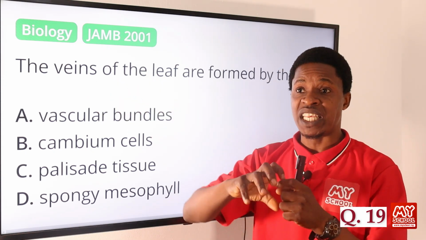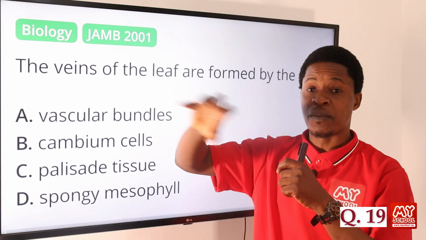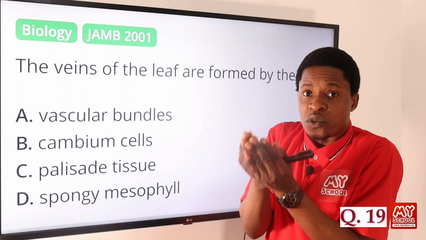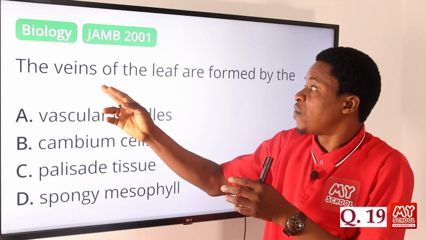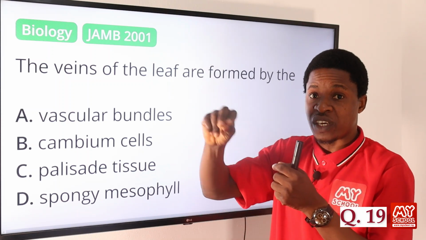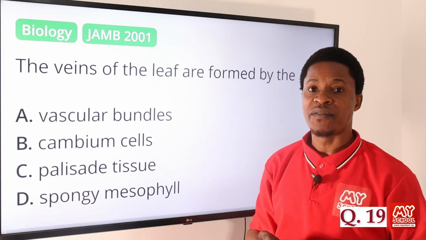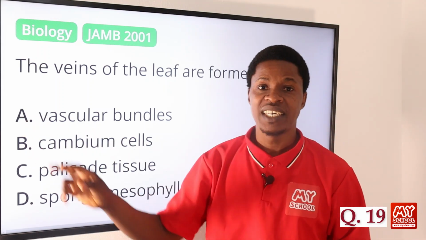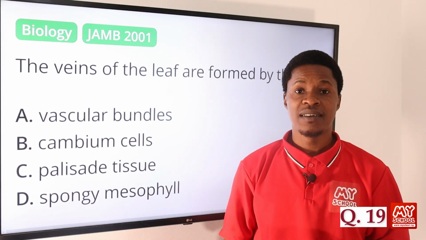You can see the leaves of the monocots, the angiosperms. They have their seeds enclosed in the fruit. You can see that the veins on those leaves are formed in the vascular bundle system. So the correct answer here is option A, vascular bundles.